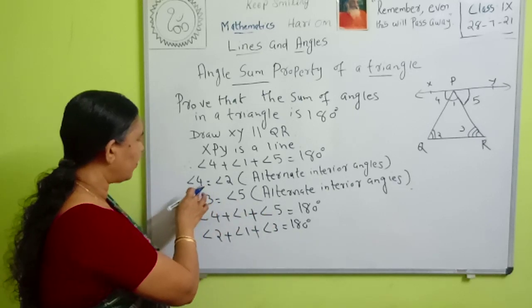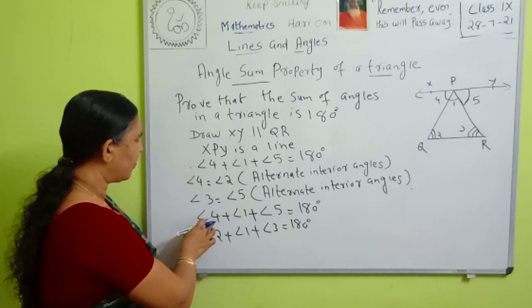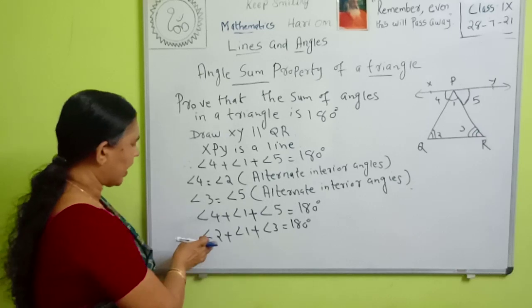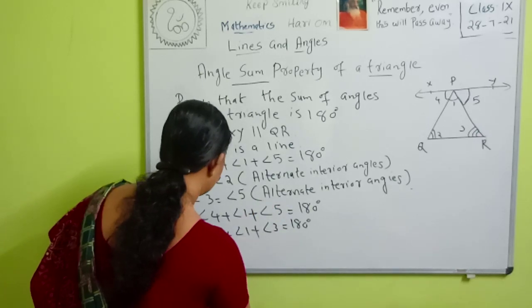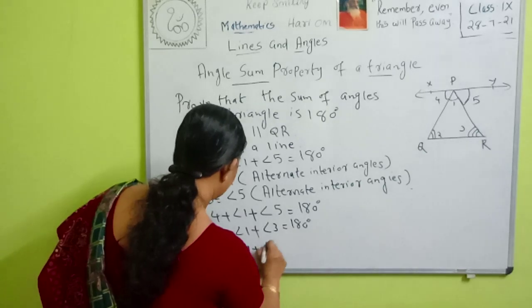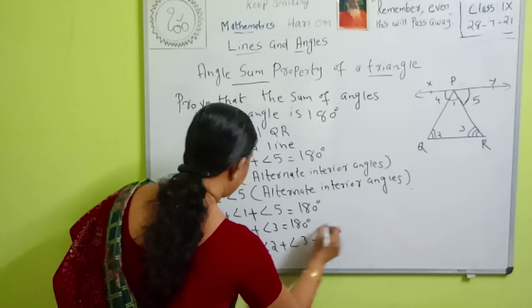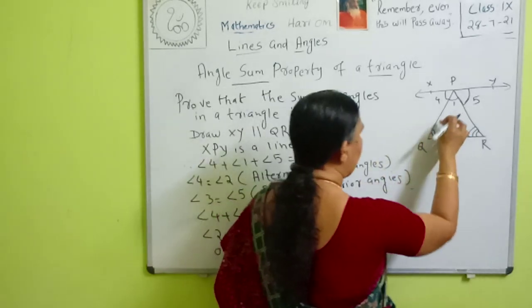Putting the values of angle 4 and angle 5 here: instead of angle 4 we write angle 2, and instead of angle 5 we write angle 3. Therefore angle 2 plus angle 1 plus angle 3 is 180 degrees, or we can write it as angle 1 plus angle 2 plus angle 3 is 180 degrees. Angles 1, 2 and 3 are the angles in a triangle.